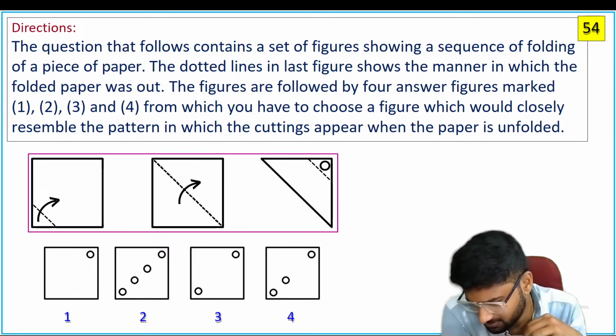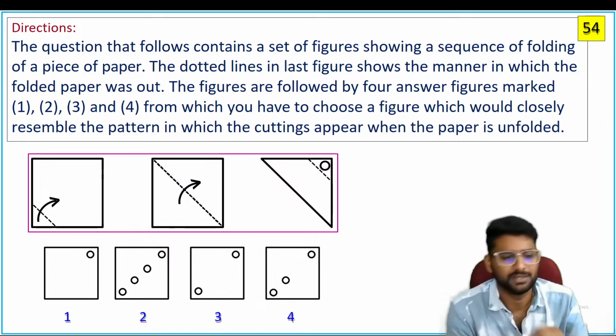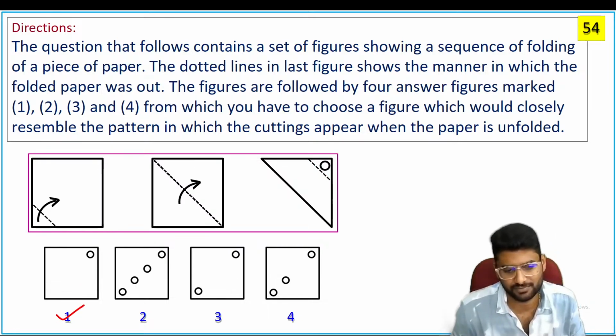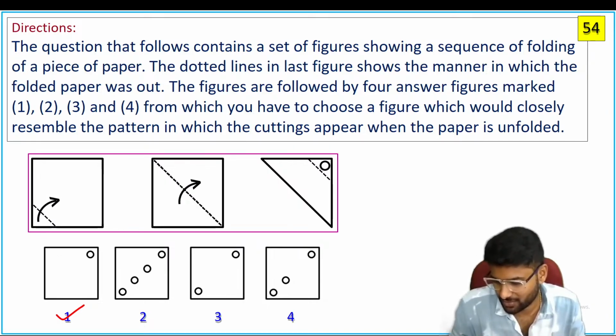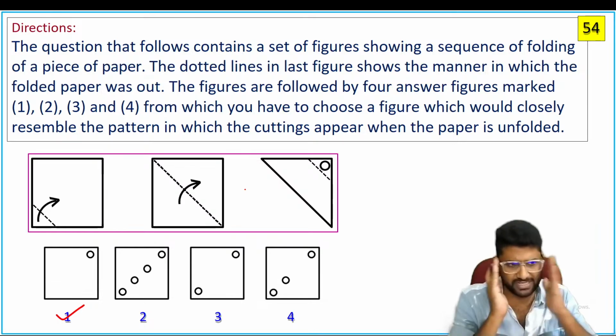So most of the students they choose wrong answer, wrong option. Guys, see, this particular part is not at all reflected in the other side. It's a folded part. You will get only one circle in the entire picture. You never get three, two circles, guys. It's very good, Nana Tulasi. You have a good observation. Guys, see, this is the folded area, right? If it is a folded area, it is not at all projected in the other folding part. So it is not at all repeated. Still, it is a single one. Visualize that picture. It's a single.